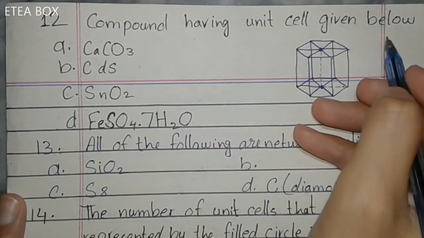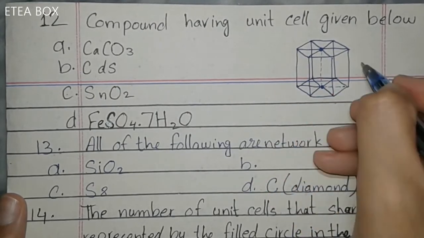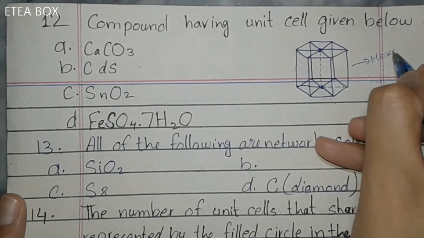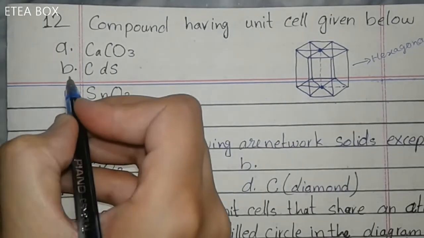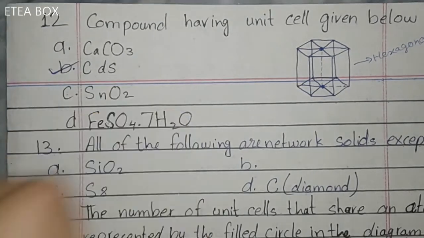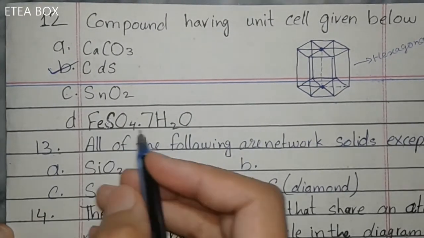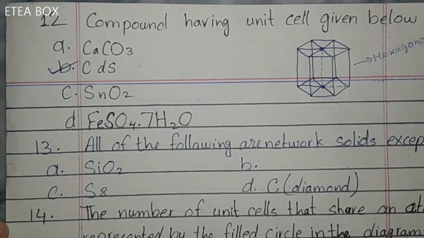12. Compound having unit cell given below. Look, here a compound is given, and it's hexagonal. So in your book they have given that cadmium sulfide has hexagonal structure. Look in your book, it is present there in the isomorphic topic, that cadmium sulfide is hexagonal in shape.